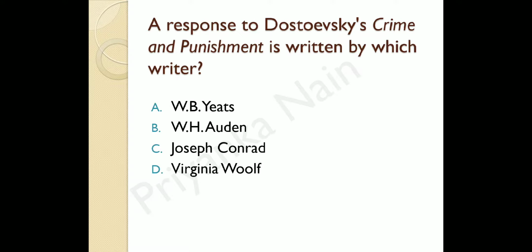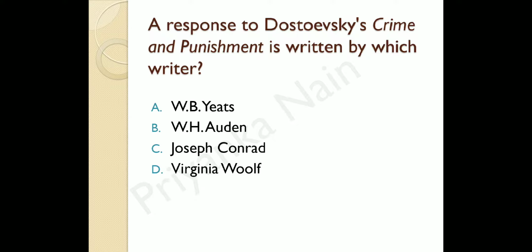Next question is, a response to Dostoevsky's Crime and Punishment is written by which writer? So here we are talking about Dostoevsky's novel Crime and Punishment, and we have to identify which of these writers has written a response to Dostoevsky's Crime and Punishment.